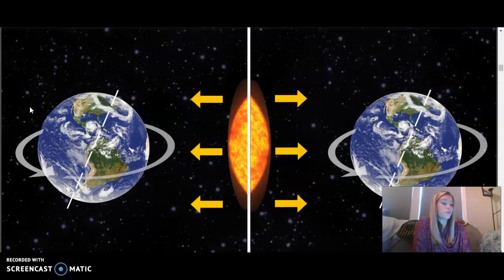As Earth continues its orbit around the Sun, the axis of Earth always stays pointed in the same direction. So when Earth reaches the opposite side of the Sun, the South Pole instead of the North Pole is now tilted toward the Sun. This means that the Southern Hemisphere has summer and the Northern Hemisphere has winter. The seasons in the Northern and Southern Hemispheres are always opposite each other. This is because only one of them at a time is tilted toward the Sun.